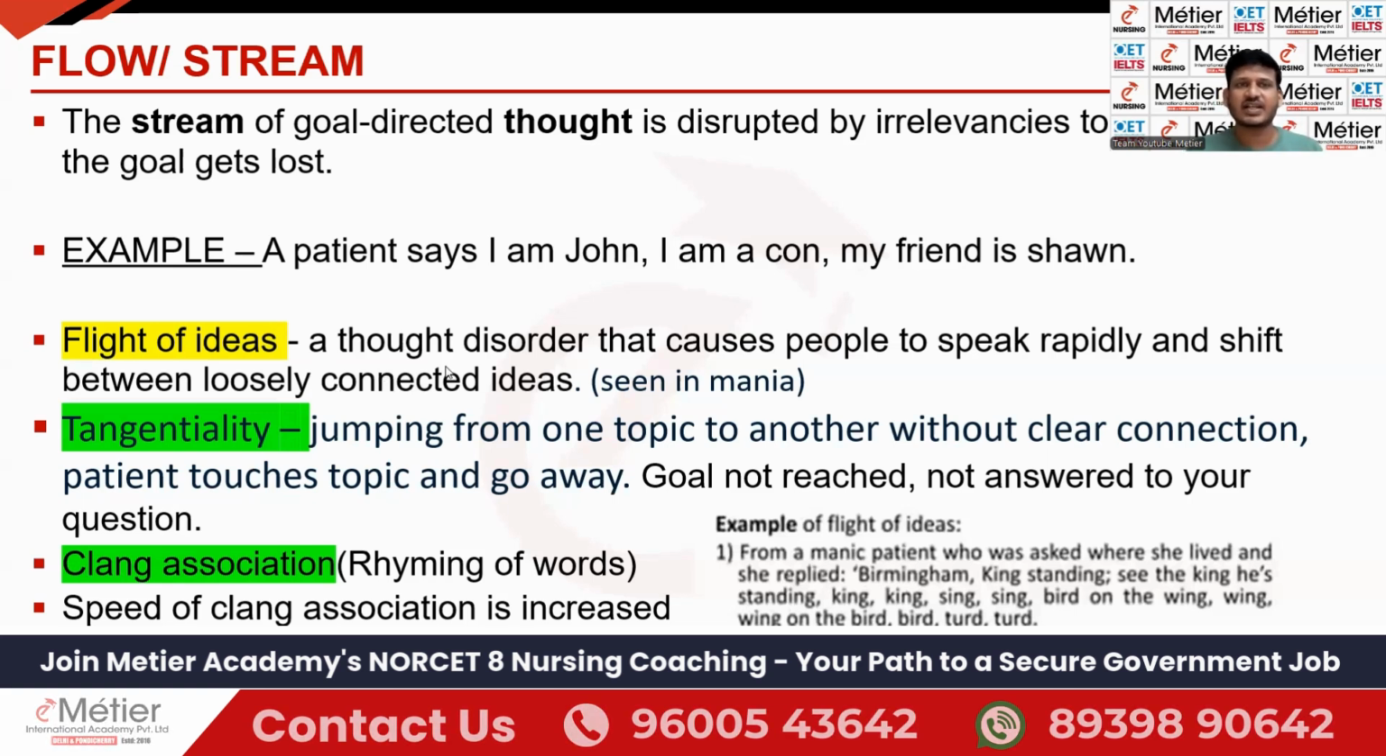Okay guys, see, what is flight of ideas? It is a thought disorder that causes people to speak very rapidly, very fast, and shift between loosely connected ideas. In this example you can see very clearly, the therapist is asking where she lived and she replied Birmingham. And suddenly there is a jumping of the topic from one to another. She is talking suddenly about a king, then suddenly about a bird, then suddenly about a wing. So jumping of ideas is there.